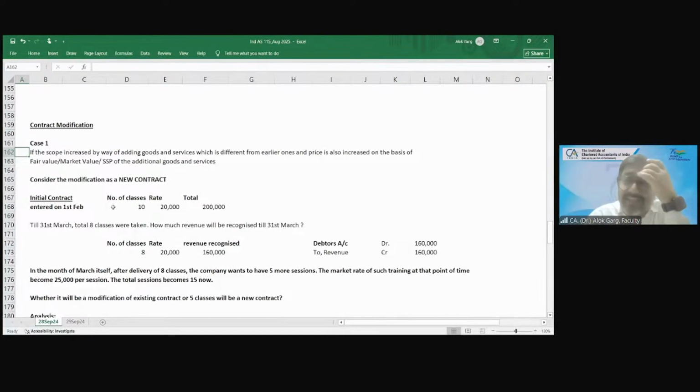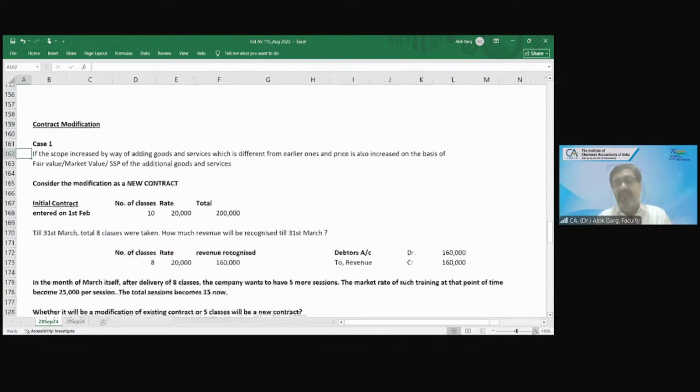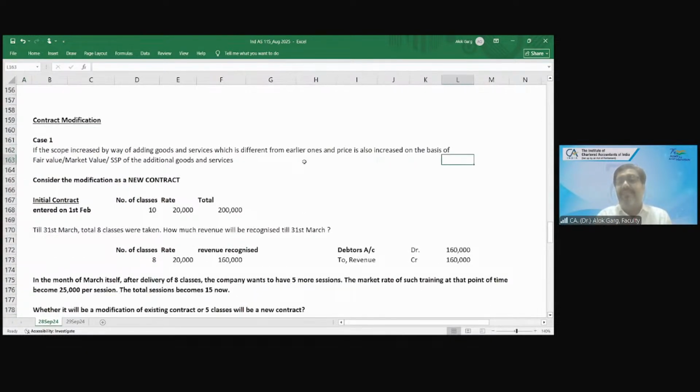So there is an increase in the scope. From 10 mobile phones, now you are asking for 30 mobile phones. So when there is an increase in the scope, okay, if the scope increased by way of adding goods and services which are different from the earlier ones, and the price is also increased on the basis of fair value, market value, or standalone selling price of the additional goods and services, which are different from the earlier ones.